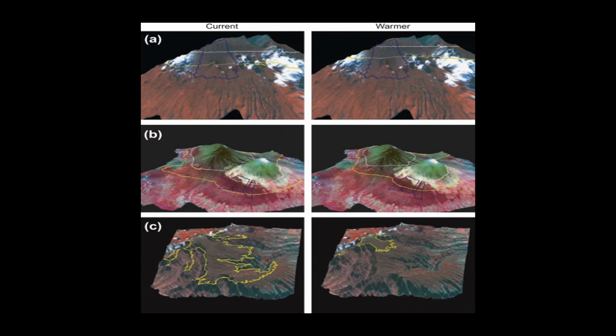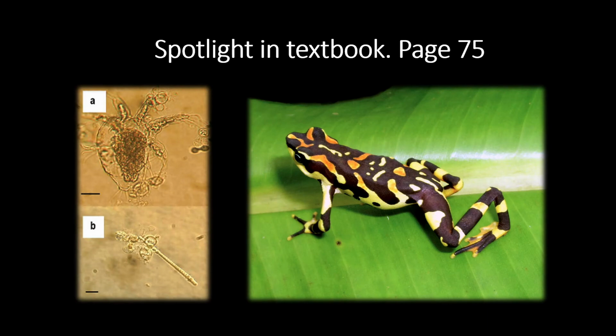This is not the only example of a disease that possibly will cause a range shift in species due to climate change. In your textbook, on page 75, you can find a spotlight block that tells the story of how the fungal disease Batrachochytrium dendrobatidius affects the range of the harlequin frog in Latin America in a very similar way.